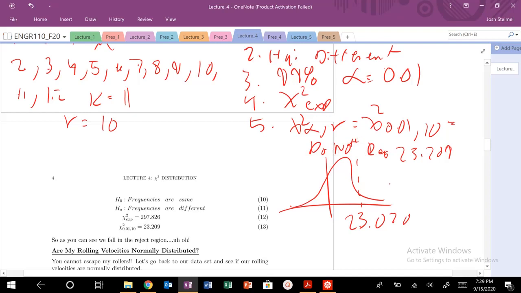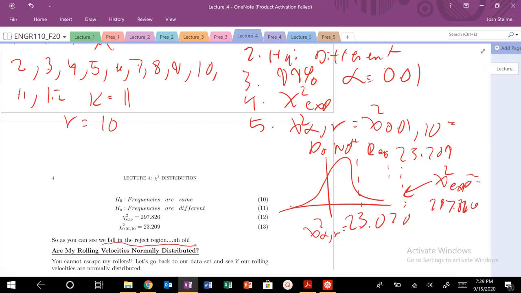And we will get right here. Our chi-squared alpha nu is equal to this. Way over here is our chi-squared experimental, and that is equal to 297.26, again because we randomly generated those numbers. So we fall in the reject region. So the dice are not true. So that player is in deep, deep trouble. And you know the penalty if you watch Casino. So you can kind of appreciate that.